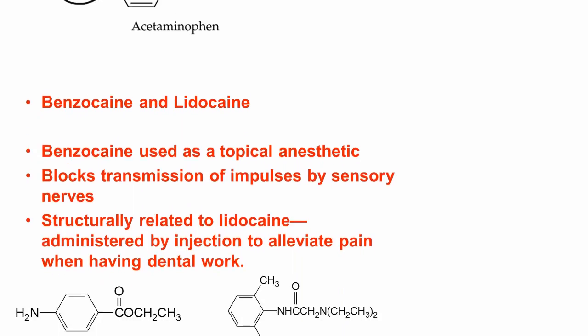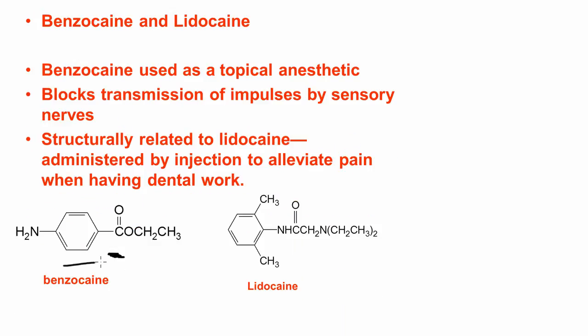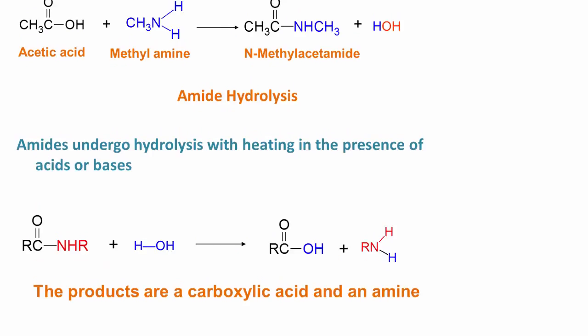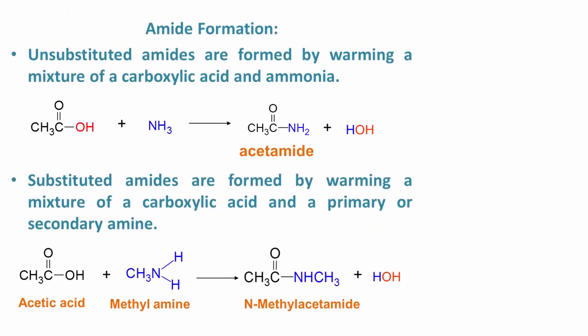Here's an amine here, okay, benzocaine. Again, the difference between the amine and the amide is that nitrogen, in this case, is not bonded to the carbonyl group. This here is lidocaine, and this one here is an amide. You have carbonyl carbon bonded to the nitrogen. So we're going to see a lot of these structures later when we get into the biochemistry.